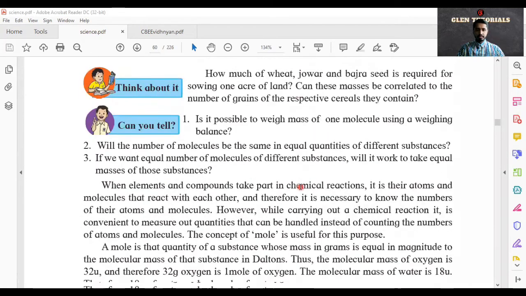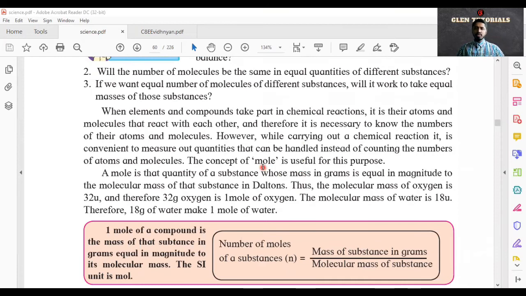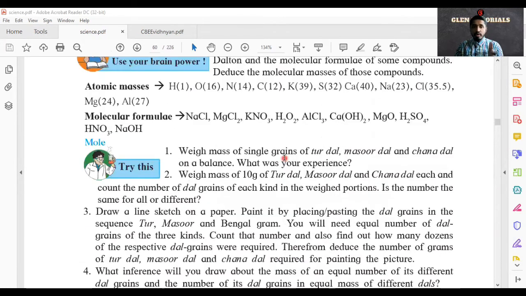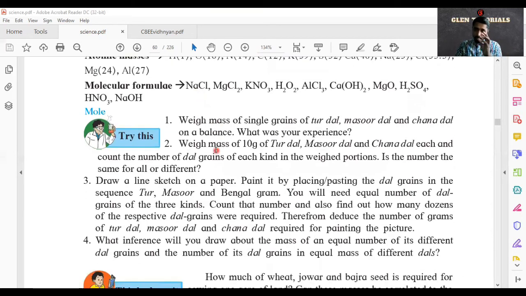Let's go ahead. When elements and compounds take part in chemical reactions, it is their atoms and molecules that react with each other. So if two elements or compounds are in a chemical reaction, their atoms and molecules react. Nothing else reacts with each other. Therefore, it is necessary to know the numbers of the atoms and molecules. Now, if you see here, as we did before, NaCl means Na1 and Cl1. One atom of Na and one atom of Cl will come together. Then only sodium chloride is formed, and sodium chloride is nothing but salt. So if it is a little bit more, 2 or 3 or 4, then we don't get salt. So in exact proportion, it has to be there.